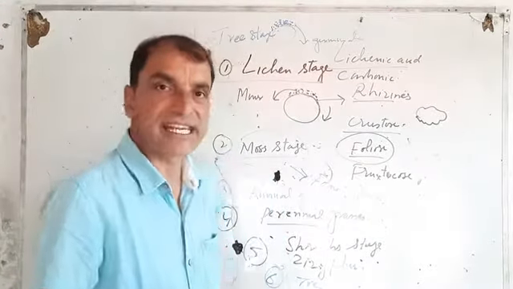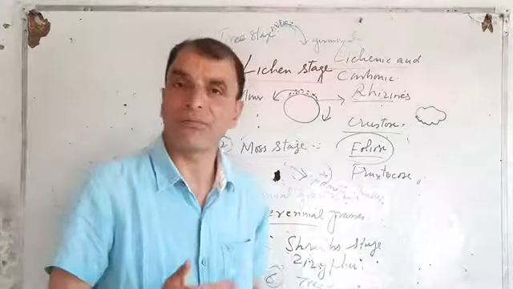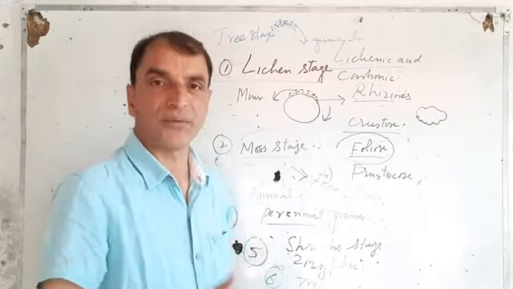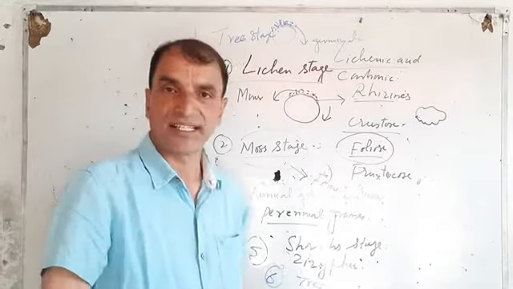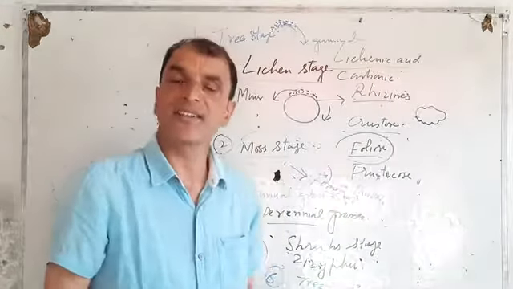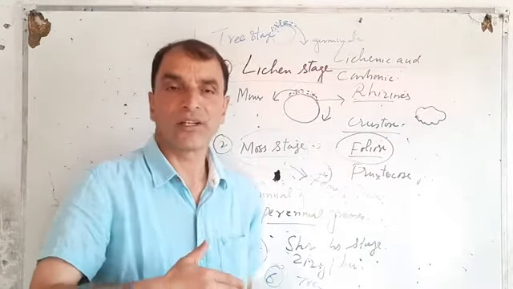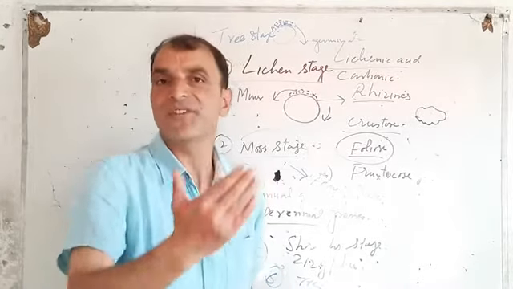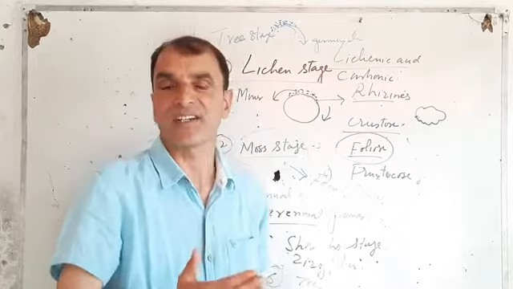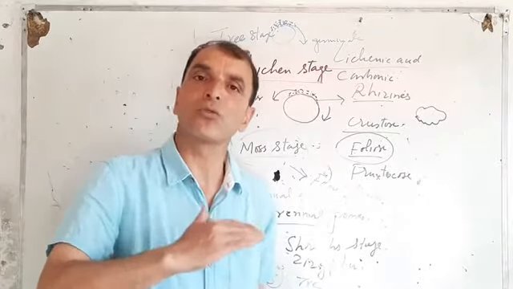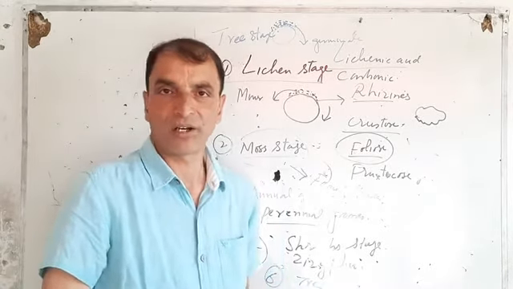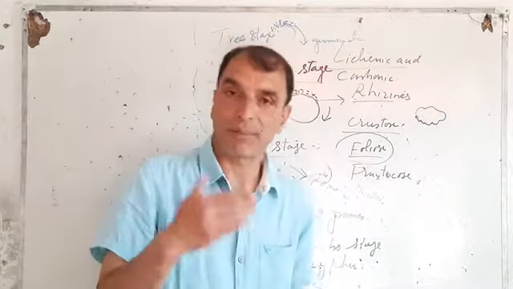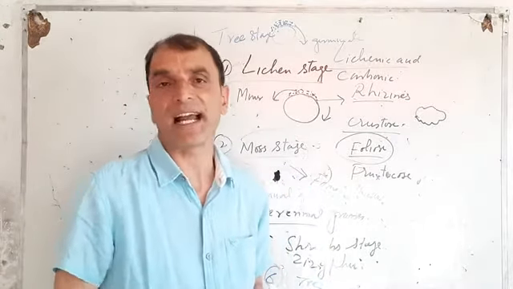If I just recap the stages of primary succession on bare rock: the first stage is the lichen stage. Then comes the moss stage. Then comes the annual grass stage. Then comes the perennial grass stage. Then comes the shrub stage. And then comes the tree stage, which is the final stage, also known as the climax community. Okay? Hope you have understood primary succession on a bare rock.